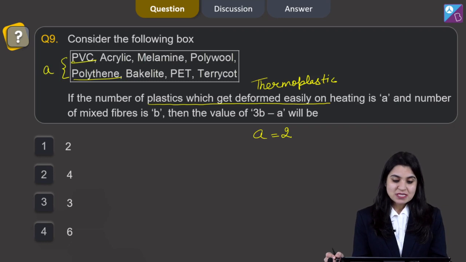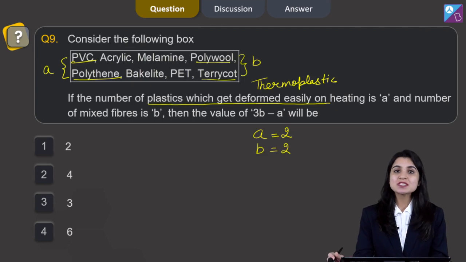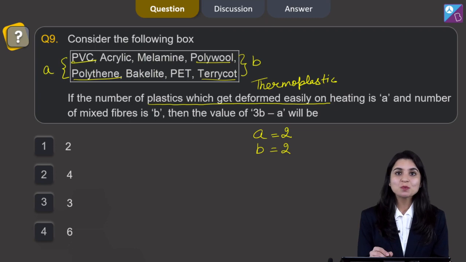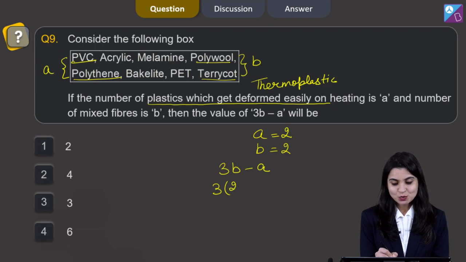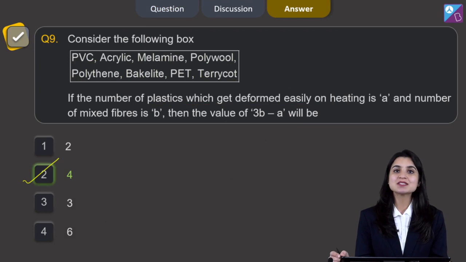Now, number of mixed fibers is B. Again in this box, polywool and terracotta, these are two mixed fibers. That means B will be 2. Remember students, polythene is not a mixed fiber. It may appear so, but polythene is made by repeating units of ethene. So, it is not a mixed fiber. So, A will be 2, B will be 2. Now, 3B minus A, that means 3 into 2 minus 2, that will be 6 minus 2 and answer will be 4. So, the correct answer for this question will be option 2, that is 4.